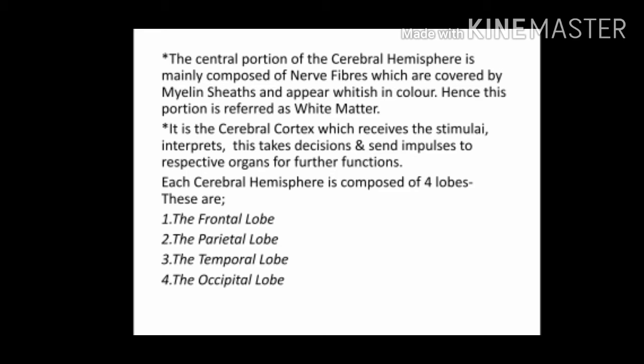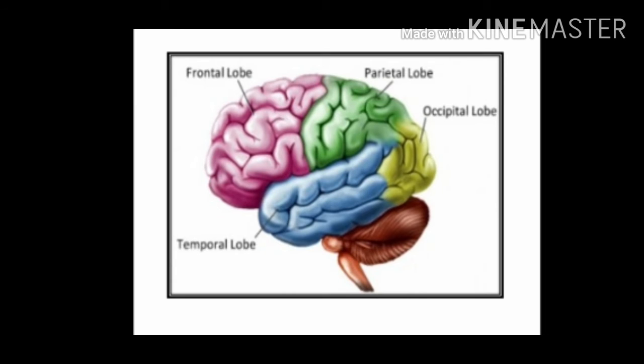Each cerebral hemisphere is composed of 4 lobes. They are frontal lobe, the parietal lobe, the temporal lobe and the occipital lobe. So again the cerebral hemisphere is having 4 parts. What are they? Frontal lobe, parietal lobe, temporal and occipital lobe. The cerebrum is divided into two hemispheres, right and left hemisphere, and each hemisphere is again divided into 4 lobes.